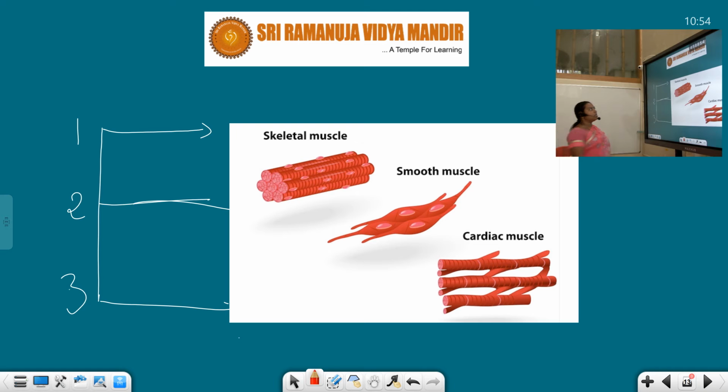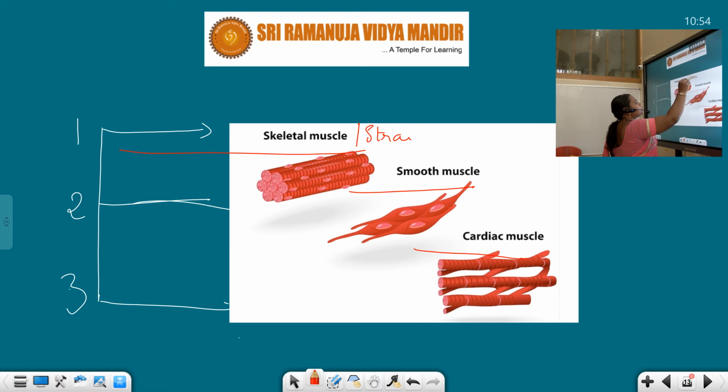The first one is skeletal muscle. The second type is smooth muscle. The third type is cardiac. Skeletal muscles are also known as striated or striped muscles.